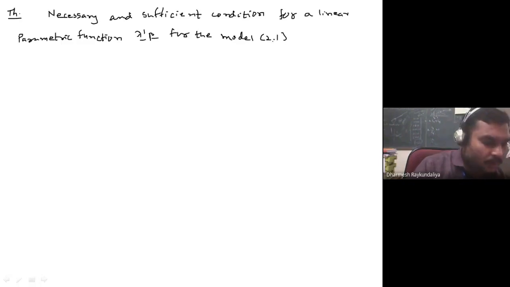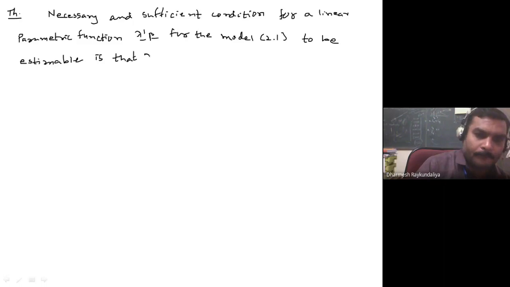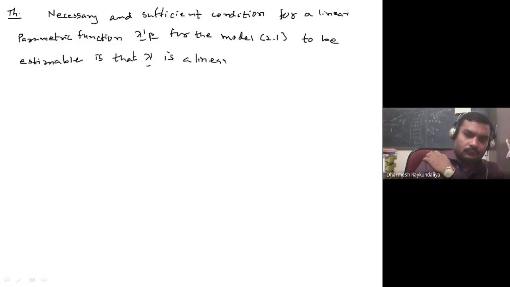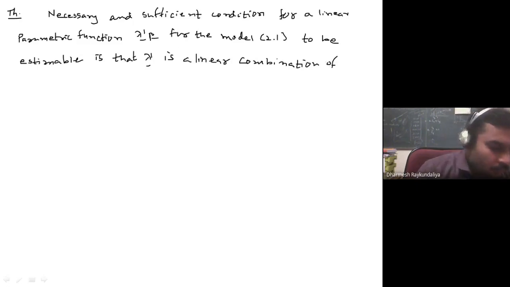Lambda dash beta for the model 2.1 to be estimable is that lambda dash is a linear combination of row vectors of matrix X.